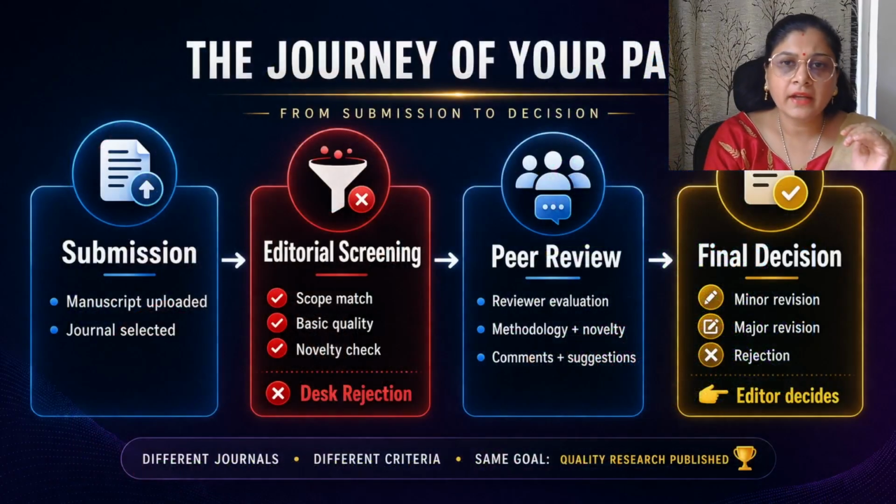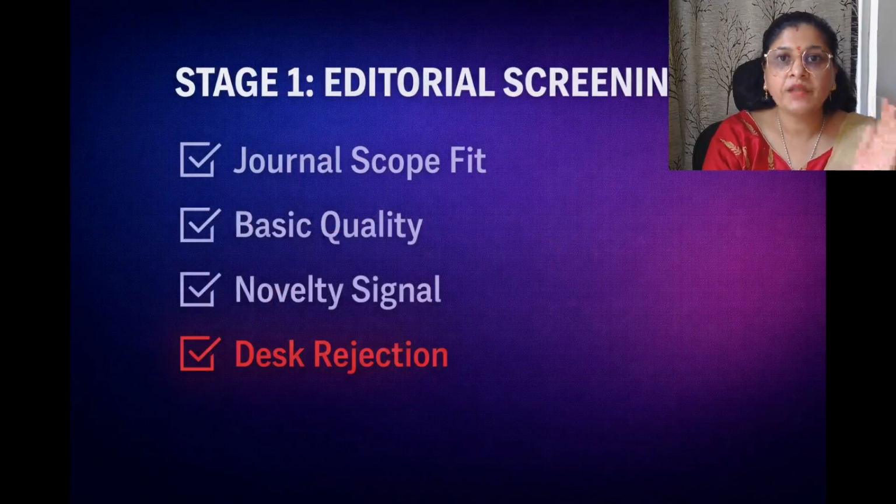Let me show you the entire system in one simple flow, because once you understand this, everything becomes clear. It starts with submission, where you upload your manuscript and choose a journal. Then comes editorial screening. This is the most critical filter. If you fail here, your paper gets desk rejected. After that, it moves to peer review, where reviewers evaluate your work, and finally the decision will come, either revision or rejection. So we will start with step 1, editorial screening.